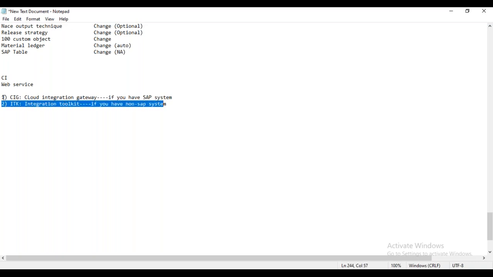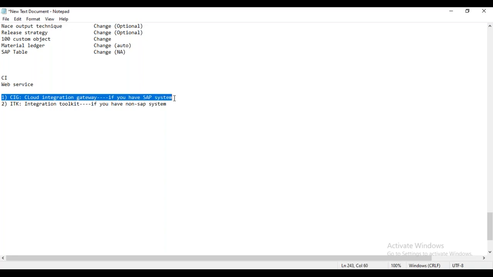The CIG is an SAP Ariba product, and earlier, instead of the CIG, we were using the CI. Maybe you have heard about CI7, CI9. CI means Cloud Integration, and CI7, CI9 are versions of the Cloud Integration. But nowadays SAP Ariba has decided to retire the CI.